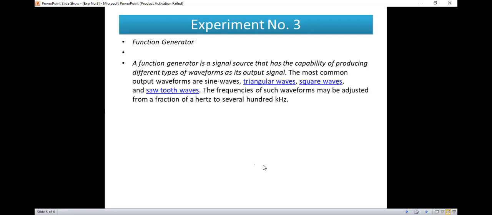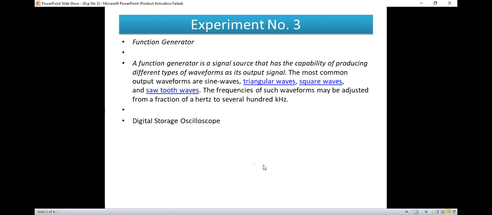And the function generator will generate different types of signal. A signal is nothing but an analog waveform like sine wave, triangular wave, square wave, or sawtooth wave.